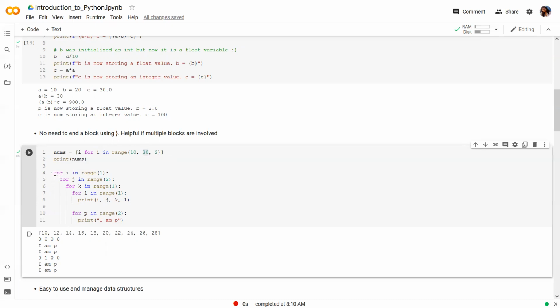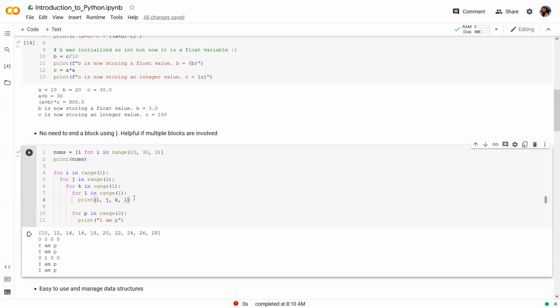In line 4, for this i loop, range 1 will imply that i can take only the value 0. Now this j loop is nested inside i, k is nested inside j, and so on. Here we do not have to mark the closing of that specific block explicitly.